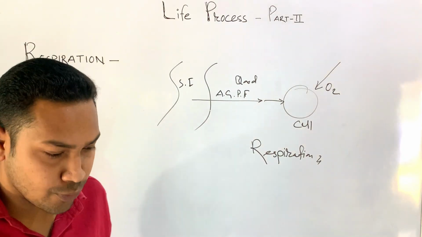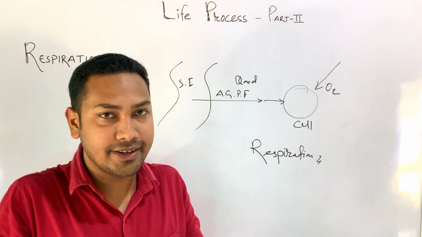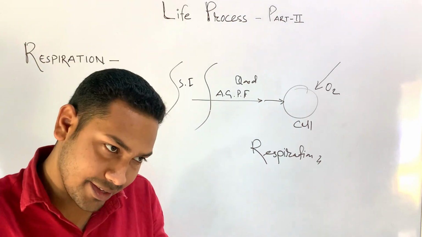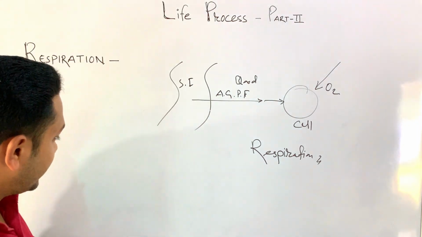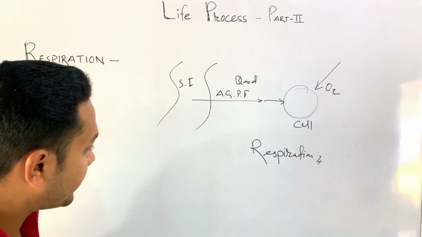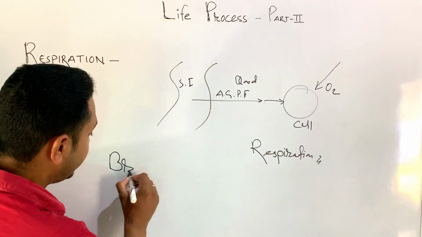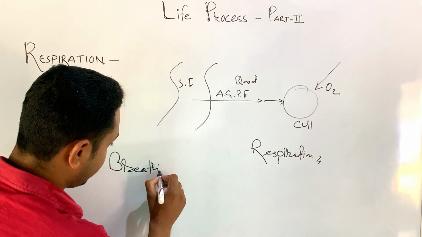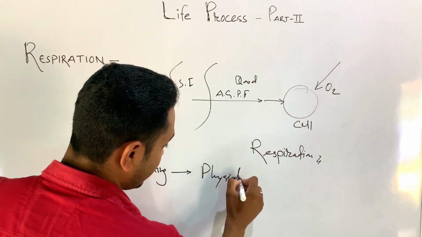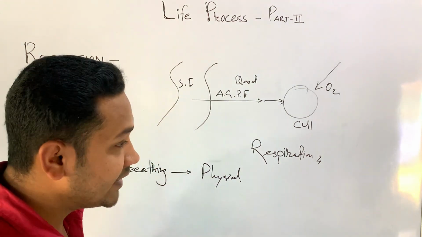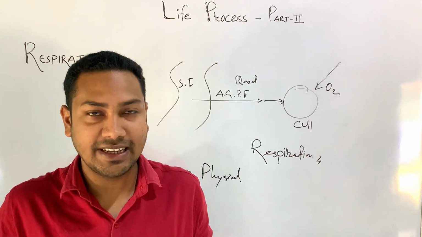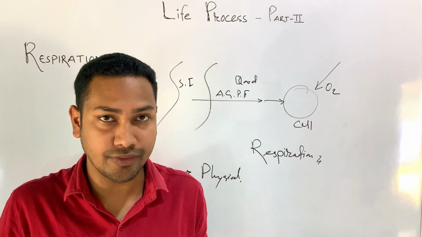Now coming to breathing, what happens in breathing? We inhale air which is rich in oxygen, and we exhale air which is rich in carbon dioxide. So, the difference between breathing and respiration. Breathing is completely a physical process. Why? Because while we do breathing, the muscles, diaphragm and the chest are involved.